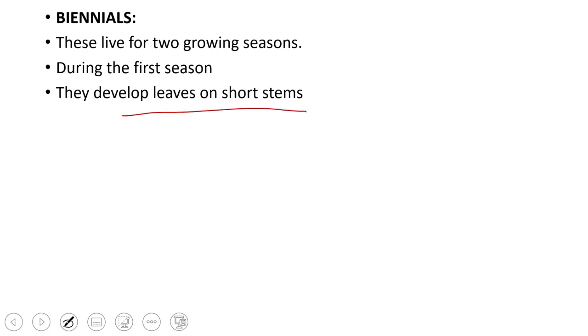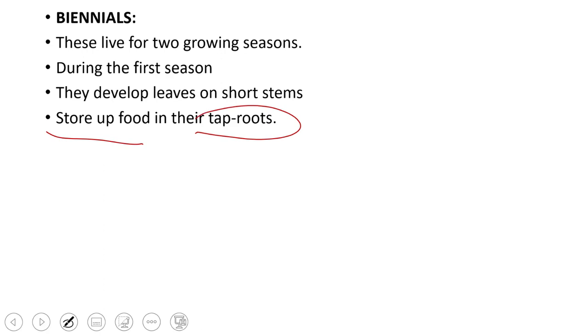That is, the vegetative part of the plant develops in the first season, and at the end of the season they store up food mostly in their roots, which are thick tap roots. We have already discussed those in the root chapter, the tuberous taproot.